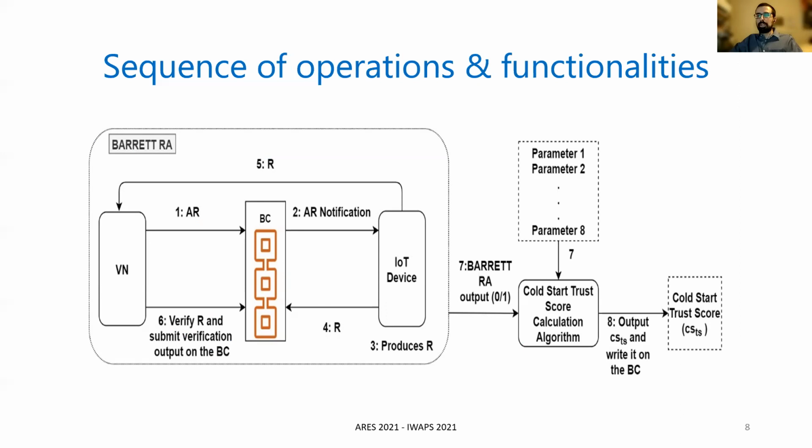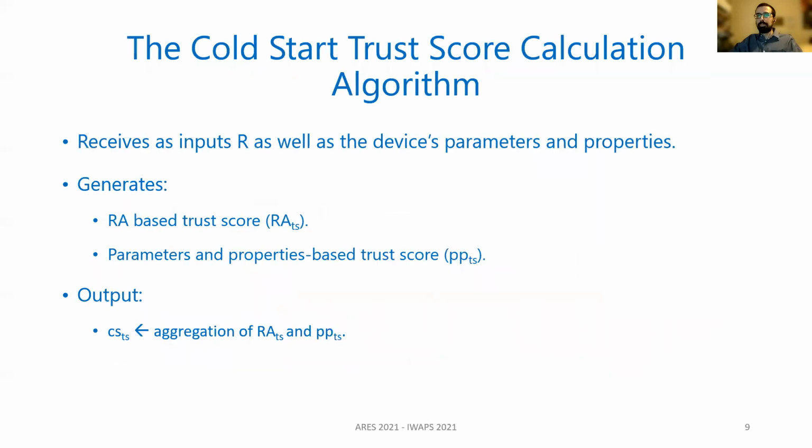Afterwards, the Callstar trust score calculation algorithm commences, which receives as inputs the set of device parameters and properties, as well as the output of the Barrett remote attestation process. By combining those two, it produces the initial trust score of the device, or the Callstar trust score of the device, and writes it as a transaction to the blockchain.